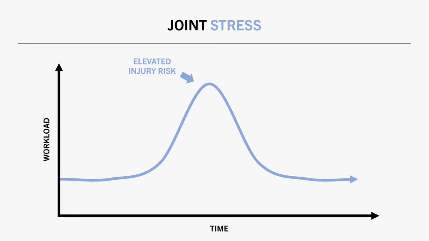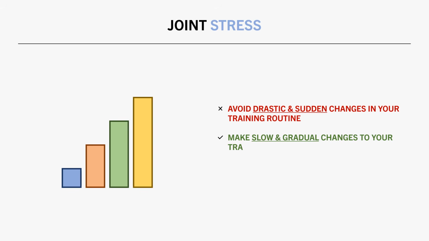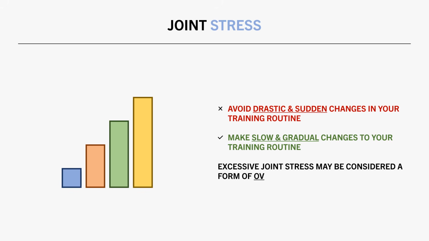Instead, it is preferable to gradually change workloads over a series of weeks to allow the tissues to adapt to the new stress. In relation to resistance training, this means we don't want to make major changes to our routine in a short-term time frame. We don't want to suddenly increase volume too high or lift heavy with all sets of all exercises. It is certainly possible to tolerate high workloads, but it usually requires a more gradual increase over time. And if we do make major changes to our workload suddenly and develop pain or injury in a certain joint, I guess this could be considered a form of overtraining, because the demands of the exercise were too much for the tissues to handle.